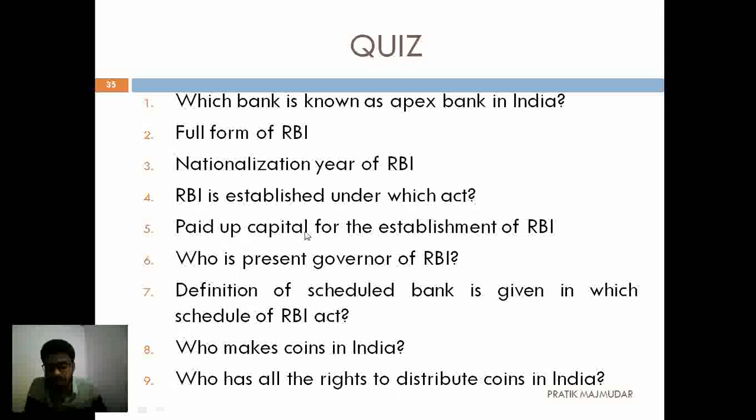Then the fifth one, that is the paid up capital at the establishment of RBI. We have seen that in the RBI's definition and short note. Who is the present governor of RBI? This is the GK question, you have to find out on the internet. Next, the definition of scheduled bank is given in which schedule of the RBI Act? I have told this particular thing 2 or 3 times, so that you know very well. Who makes the coins in India? You know the answer. And nine, the last one, who has all the rights to distribute coins in India?